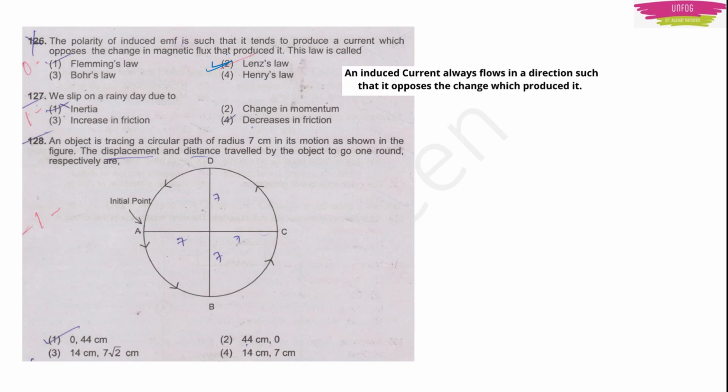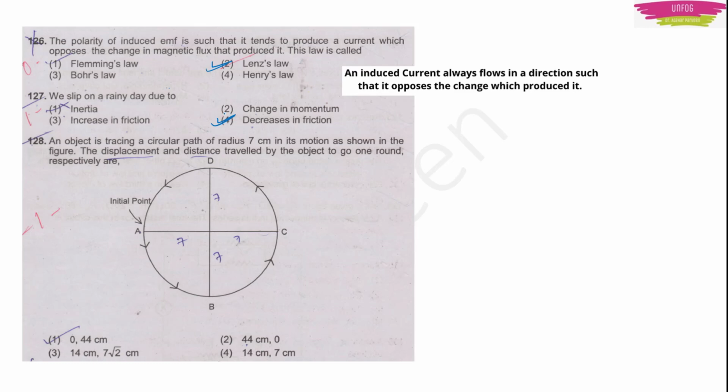Next question. We slip on a rainy day due to. See, actually on a rainy day, the water on the road reduces the friction between our feet and the road. So if friction is reduced, it means we slip. Friction is the force which attracts you and the ground, the force because of which you can stick to that ground. But if that friction gets reduced, then you will slip. Okay. So the reason why we slip on a rainy day is due to decrease in friction. Option 4 is the right answer.